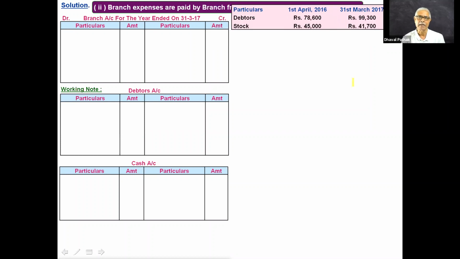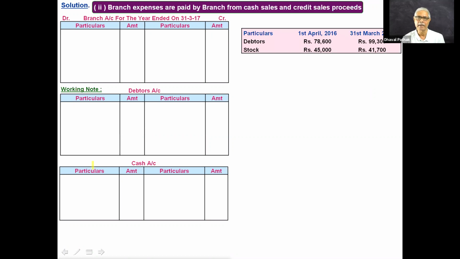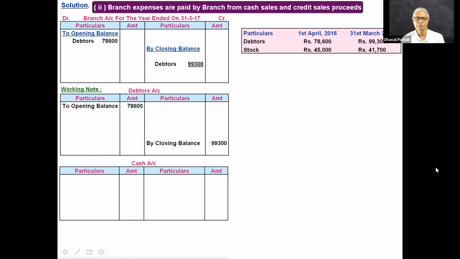So the additional account is the working note, cash account. Opening balance of debtors, branch account debit, debtors account debit, closing balance of debtors, branch credit, debtors credit. I just move fast because you know it now.